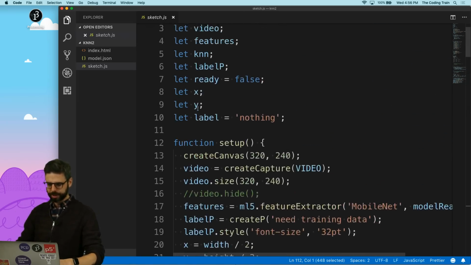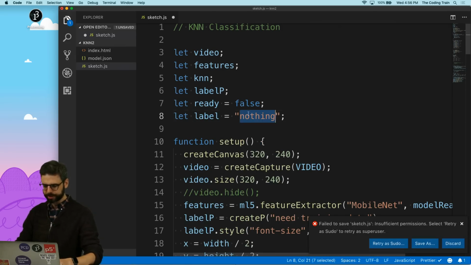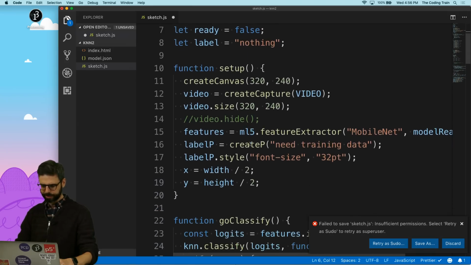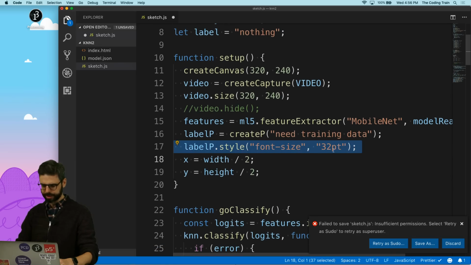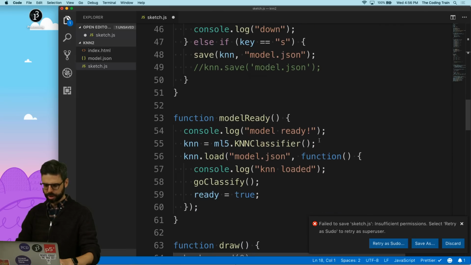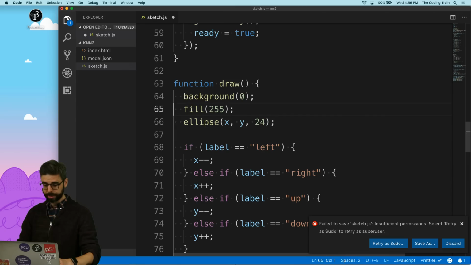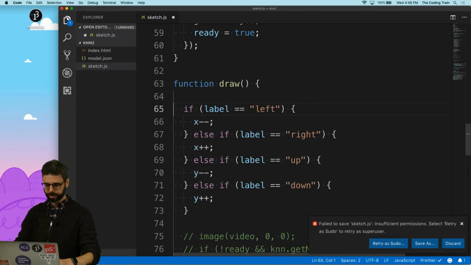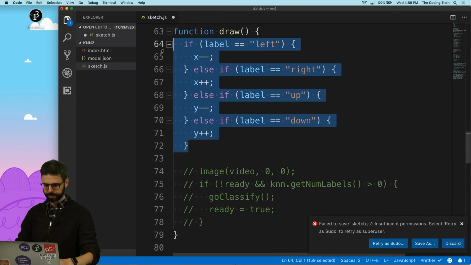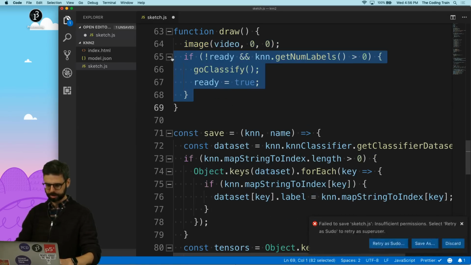What I'm going to do is I just want to get this code into the way that I want it. I'm going to take out the XY thing. I think I had this already. I'm going to take out XY. I am going to, in draw, not going to draw, I'm not going to do this, and I'm going to do this.